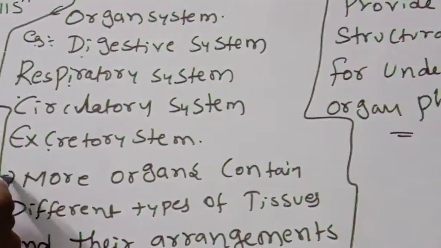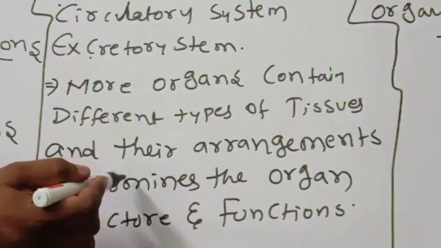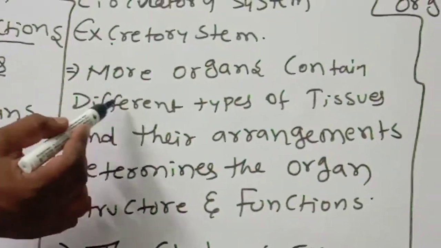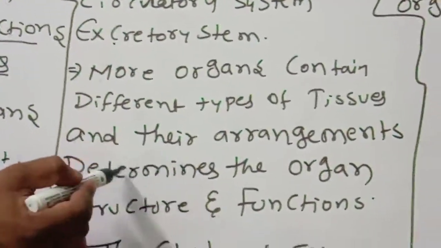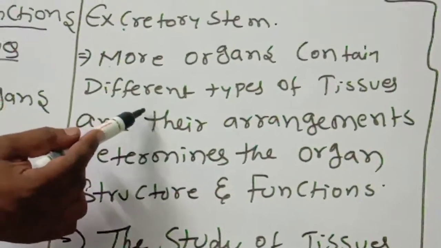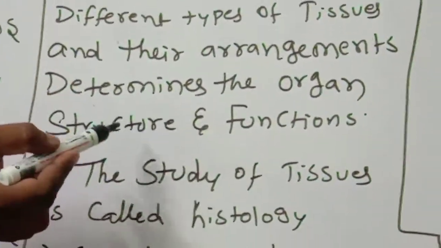So next point is more organs contain different types of tissues and their arrangements determine the organ structure and function. So different types of tissues are there in the organs. Their arrangement determines the organ structure and functions.